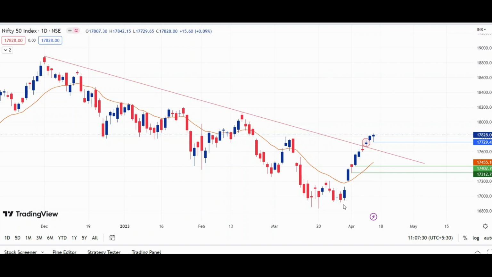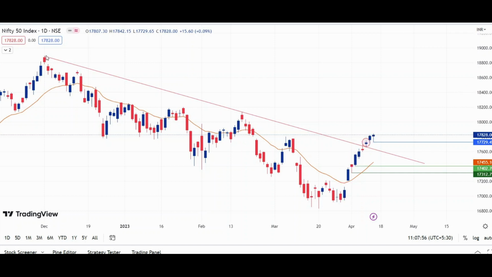Nifty has given a straight move of 900 points in the last 9 trading sessions. It has given a straight move of 900 points from its low. Also, if you observe all the day candles, starting from this candle, every day candle closed above its previous day's close. All the 9 day candles closed above the previous day's close.